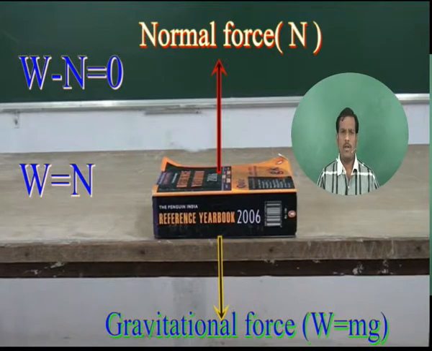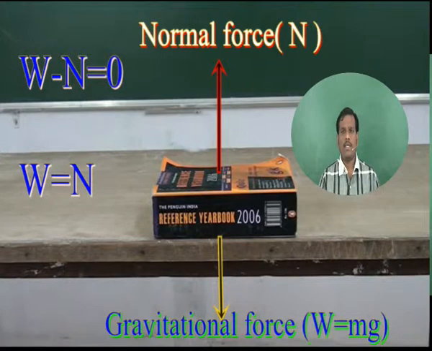As there is no change in the motion of the book along the vertical direction, the net force acting on the book in the vertical direction is equal to 0. That is, W minus N is equal to 0. Finally, W equals N.